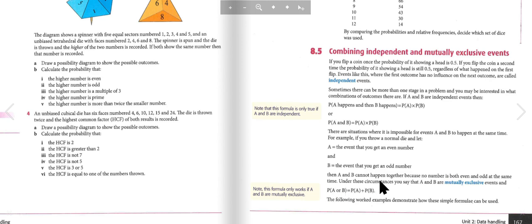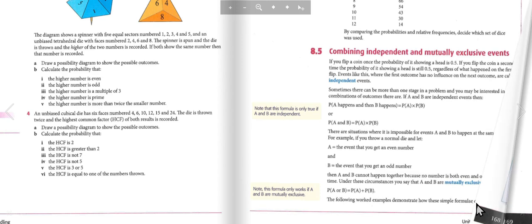Under these circumstances, you say that A and B are mutually exclusive events, and the probability of A or B is the probability of A plus the probability of B. The following worked example demonstrates how these simple formulae can be used.